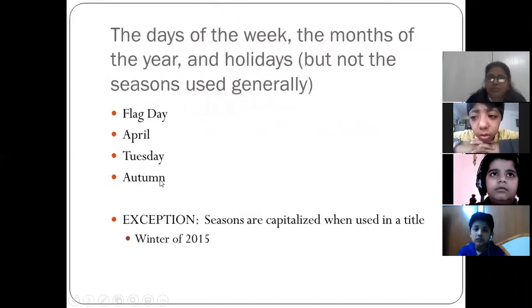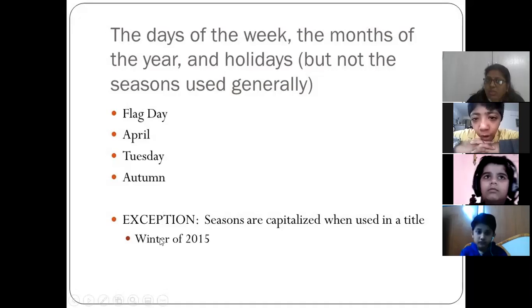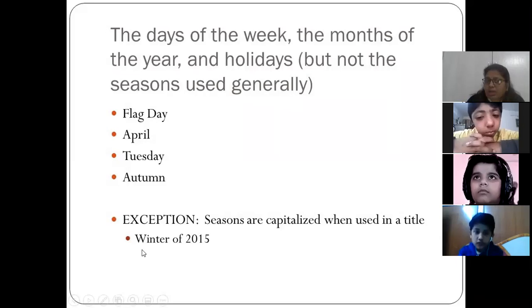Okay. The days of the week, months of the year, holidays, but not the seasons used generally, like Flag Day, April, Tuesday, autumn. Seasons are capitalized when used in a title. Okay, Winter of 2015. Because see here it is saying that we do not use capital letter in seasons. But what is the exception? That when it is used as a title, we write it in capital, like Winter of 2015.